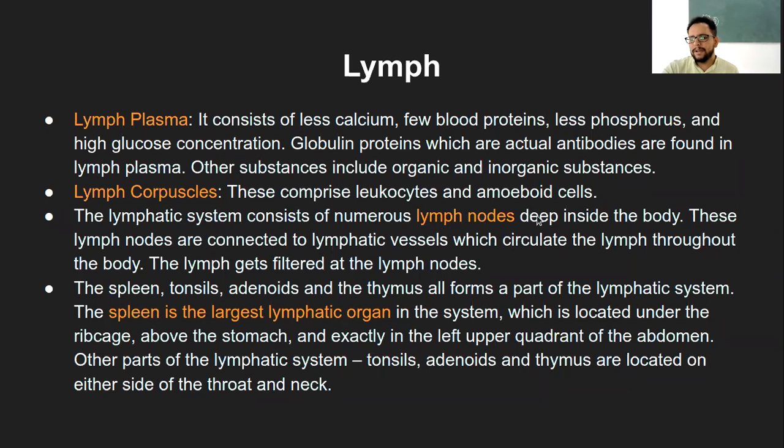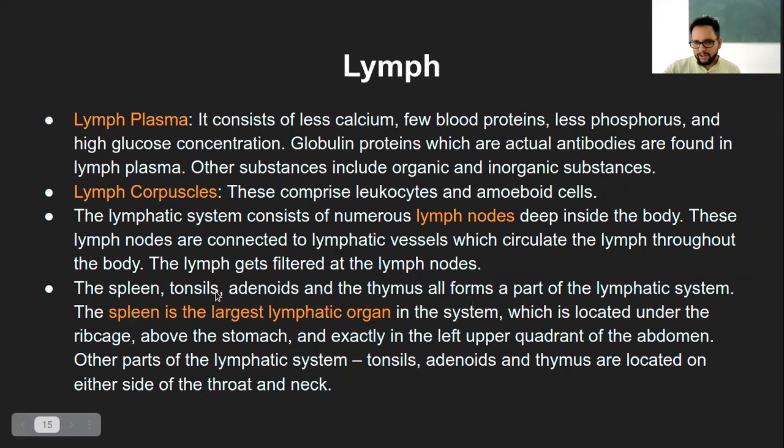And the last part is the lymph nodes or lymphatic organs. There are several lymph nodes present at different areas of the body, even deep inside, and these lymph nodes are connected to each other by lymphatic vessels, and that way they keep circulating the lymph throughout the body, and lymph gets filtered at these lymph nodes. Whatever debris is accumulated will be taken care of at each lymph node, and whatever is not required will be filtered again to the neighboring cells as an interstitial fluid. And then this cycle keeps happening.